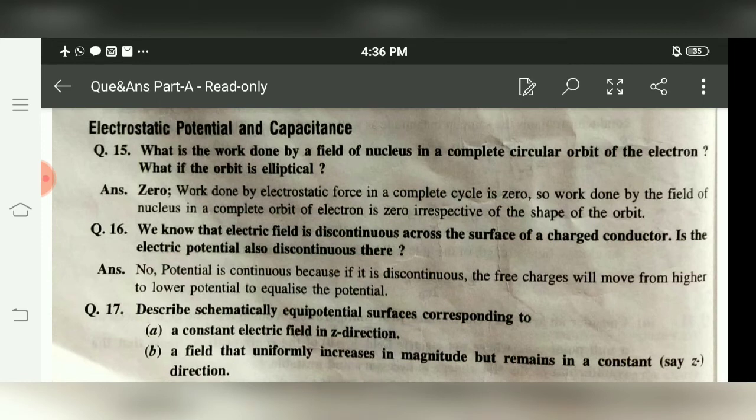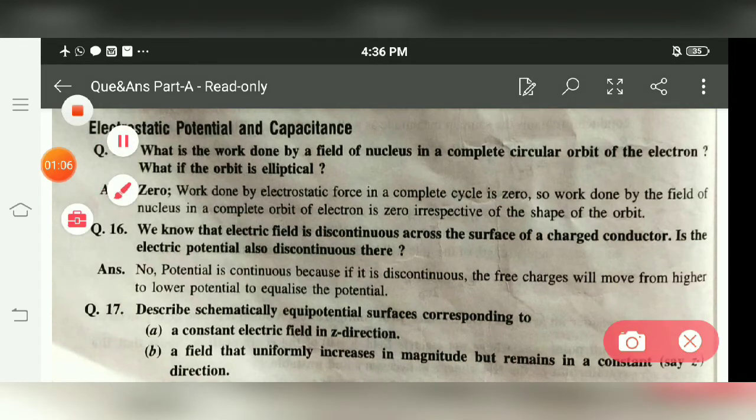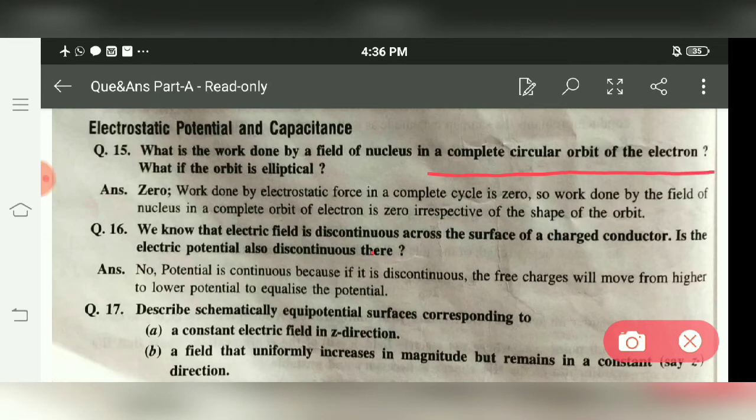First question: what is the work done by the field of the nucleus in a complete circular orbit of the electron, and what is it if the orbit is elliptical?